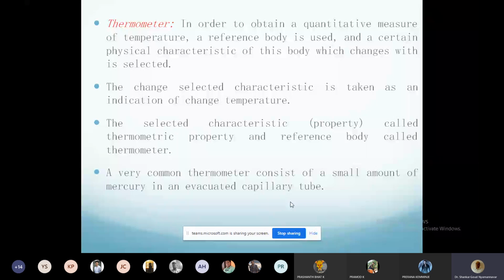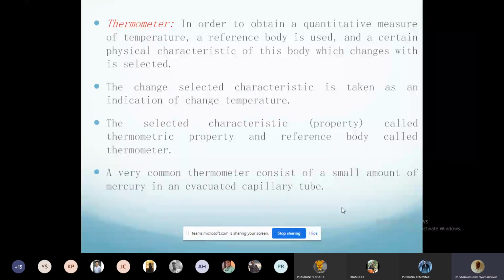If you also studied biology in +2, how do plants take water from the ground? It is by capillary action. Or when you light lamps in temples, a wick is used in oil, right? The oil rises to the top and burns. How does it happen? Oil rises through the wick through capillary action. So that's called capillary action. Let's not go into that. That is why it is called an evacuated capillary tube. Am I clear here?